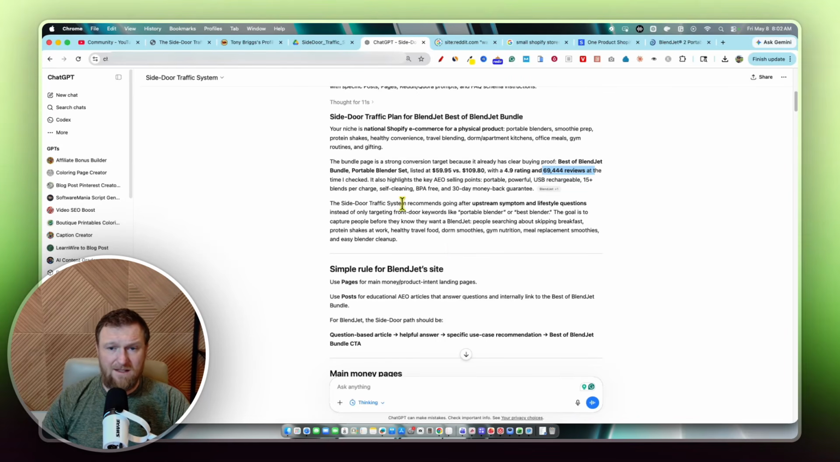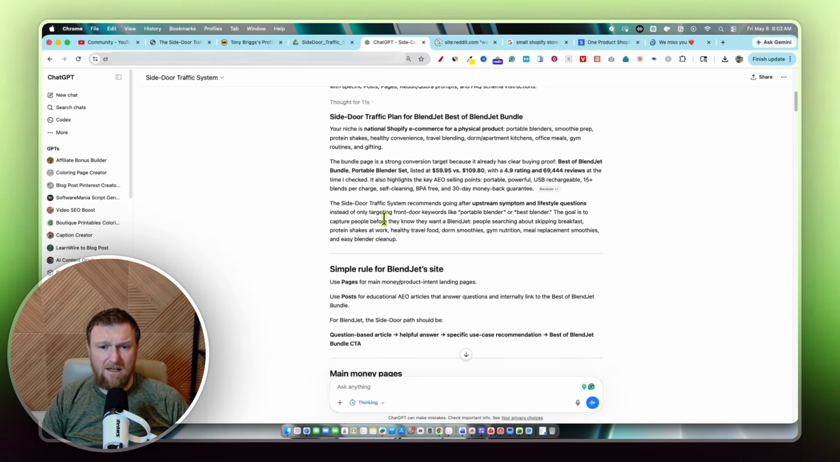The side door traffic system recommends going after upstream symptoms. That's why I mentioned that upstream, because that's in the PDF. That's an example analogy of what they're, instead of going all the way downstream to weight loss pills, they're trying to tell you what someone might be asking before they arrive at that weight loss pill. They don't know that they need weight loss pills yet, but they do know that, why are they waking up and their pants are too tight or something like that, right? Like what initially starts happening to a potential customer before they even start looking into supplements, solutions, or something like that, right?